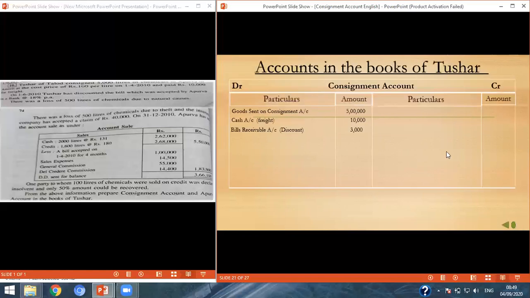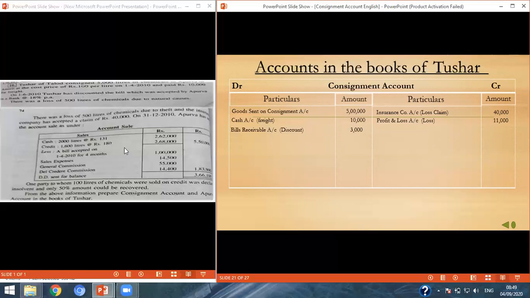Then the insurance company has given an amount of 40,000 as claim. So we subtract 40,000 from 51,000 and we get 11,000. So this is our loss. We will do the entry of insurance company account, that is 40,000 claim. Then profit and loss account is 11,000, the loss.